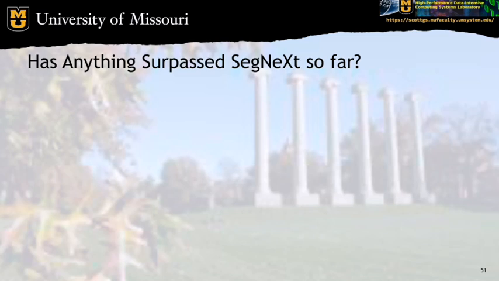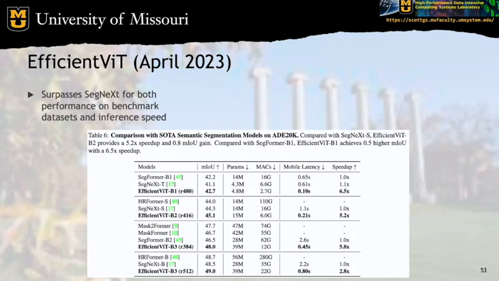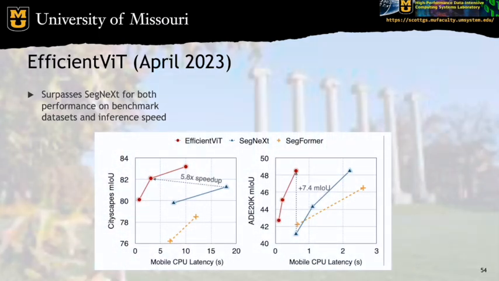So, has anything surpassed SegNeXt? It's been a year or so since its publication, so it's a natural question to ask. The answer is yes, the efficient VIT model from the MIT Han lab from April of this year. So looking at this table from the paper, we see that it not only performs better than SegNeXt in terms of performance metrics, but if you look at the mobile latency column, we see significant to somewhat moderate speedups, but especially at the smaller efficient VIT size and the smaller SegFormer, smaller SegNeXt architectures, we're seeing a really significant speedup.